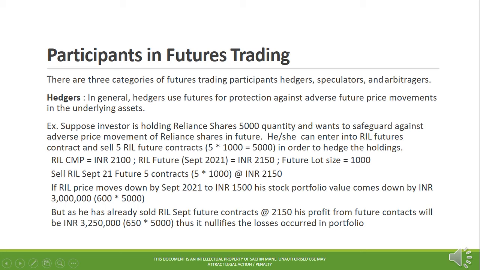Now let's see how the futures contract nullifies the losses. If Reliance share price moves down by September 2021 to 1,500 Indian rupees, his stock portfolio value comes down by 3 million Indian rupees, that is, 600 into 5,000. But as he has already sold September futures contracts at 2,150, his profit from futures contracts will be 3,250,000 Indian rupees, that is, 650 into 5,000. Thus, it nullifies the losses incurred in the portfolio.